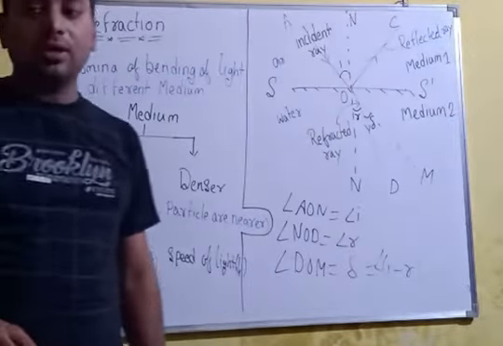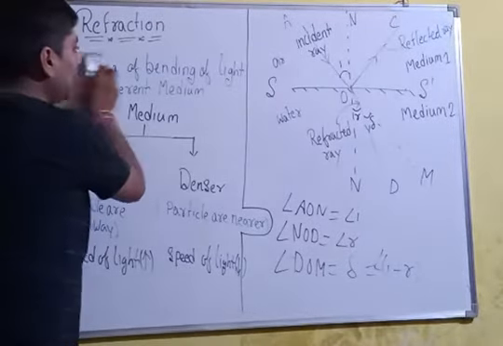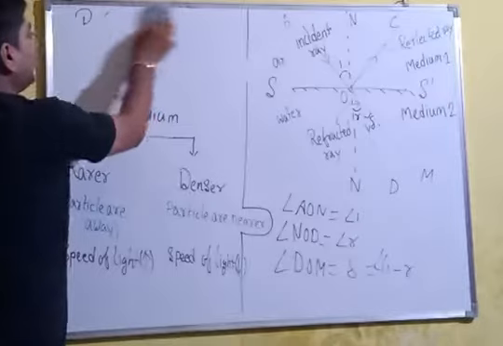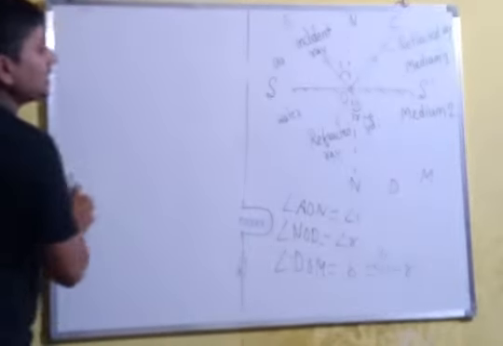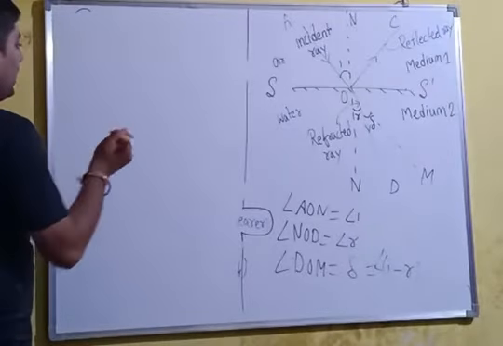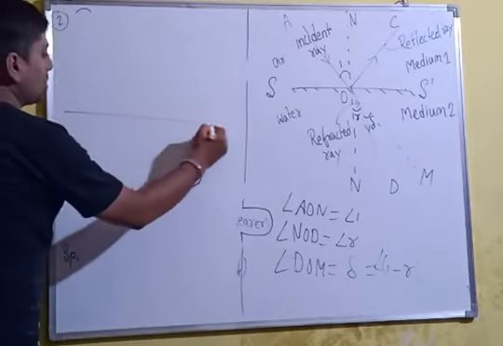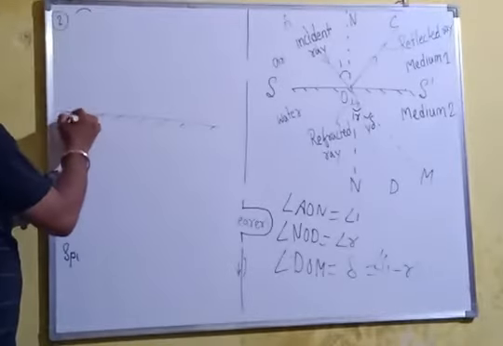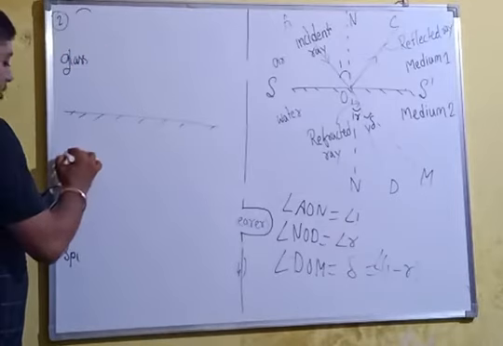Second thing: when a ray of light goes from a denser to a rarer medium, what will happen? See here, I am taking the second case. This is your surface, above it is glass and below it is water.